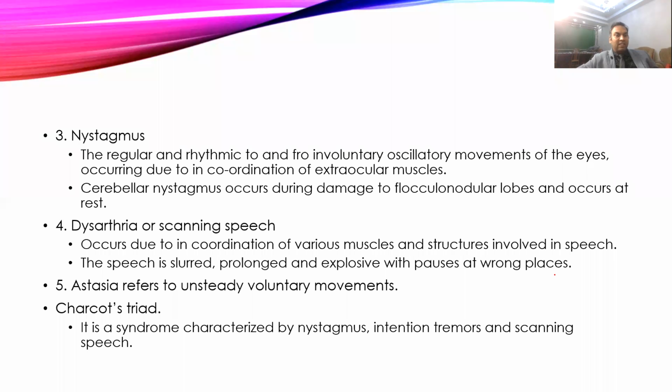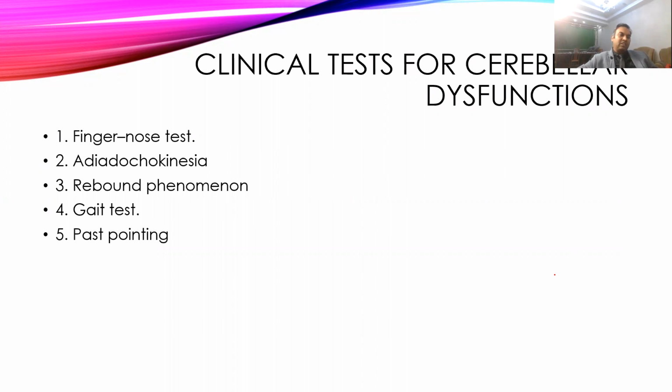Then there will be scanning speech or dysarthria. Words will not be produced properly. Slurred speech is more like a person under the influence of alcohol. The volume and tone of the speech will keep changing. It will not be regular, and it will not be appropriate for the place and occasion. Then astasia, which is unsteady voluntary movement. Also there is Charcot's triad, a syndrome characterized by nystagmus, intentional tremor, and scanning speech, which is usually seen in cerebellar lesions.